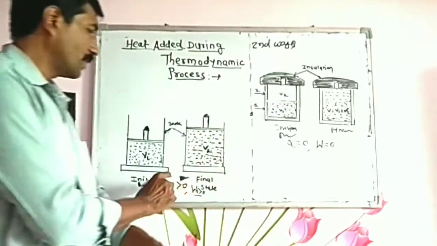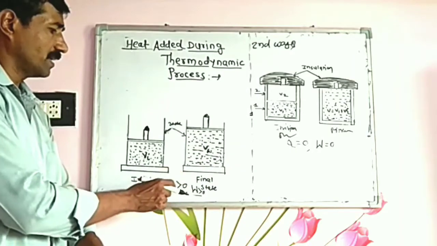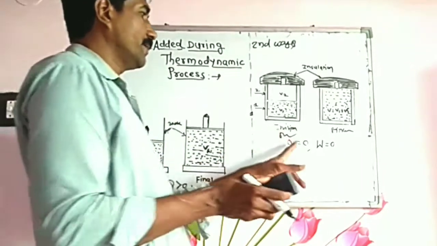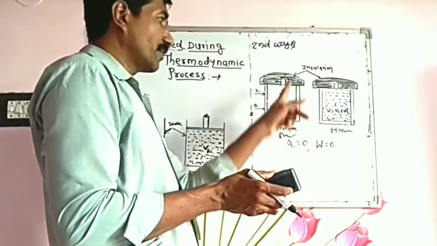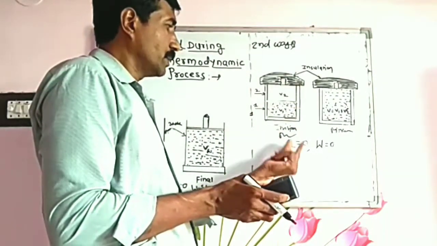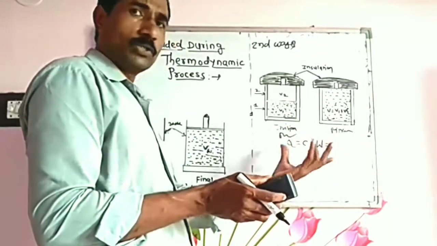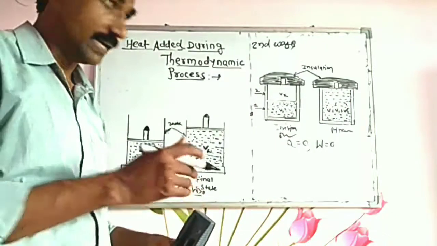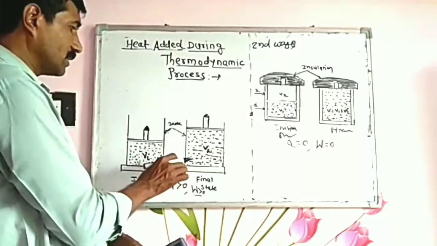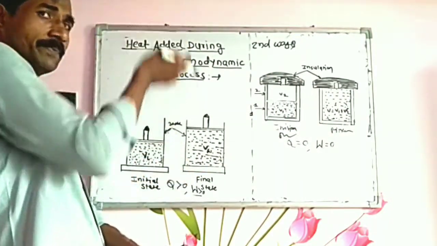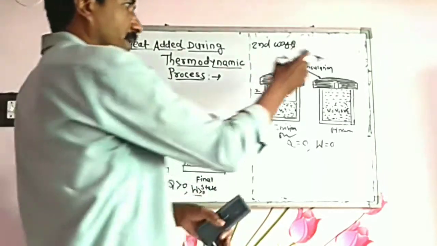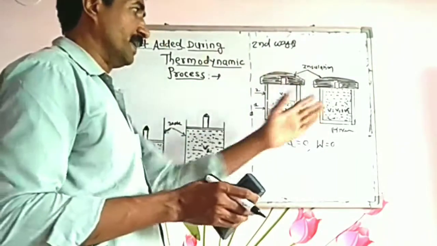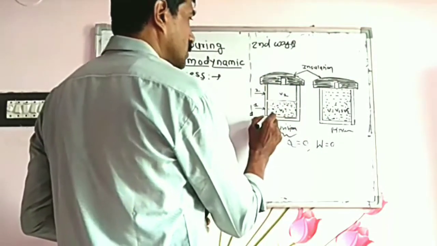In the first path, Q is greater than 0, that is, Q is positive. In the second path, Q equals 0. This means heat changes when the path changes. In the first case there is heat exchange between the system and surroundings, and in the second case there is no heat exchange between the system and surroundings.